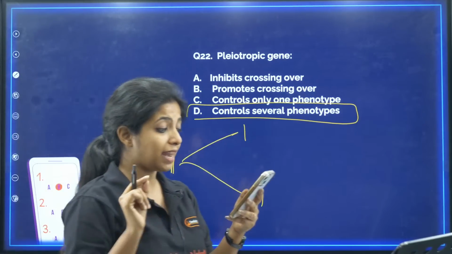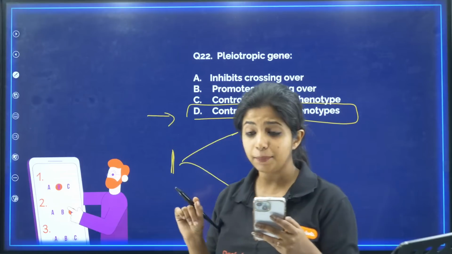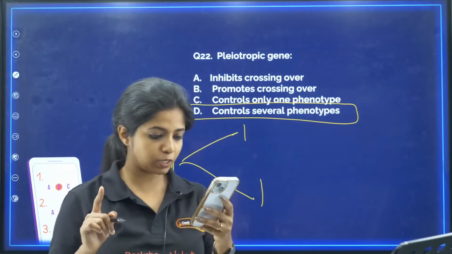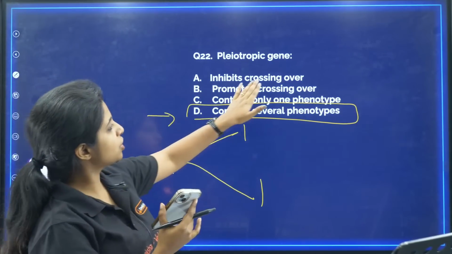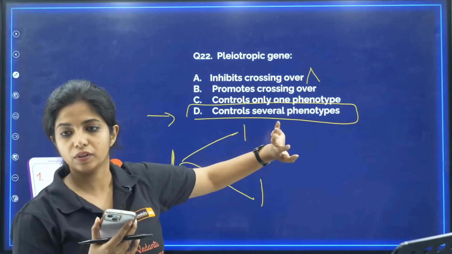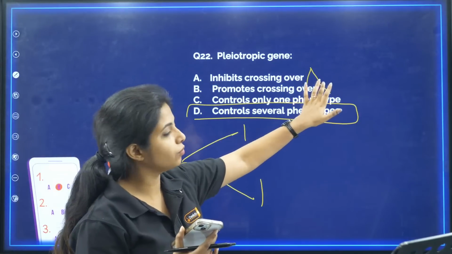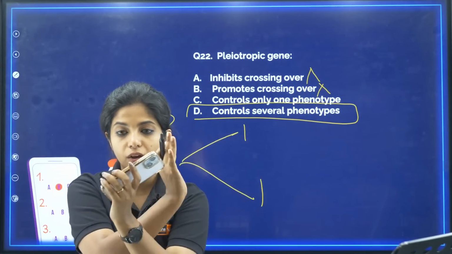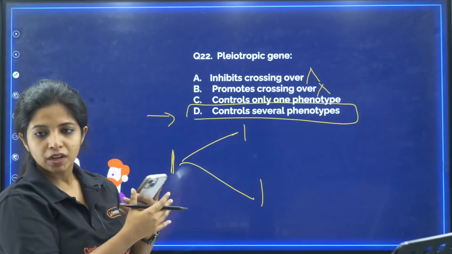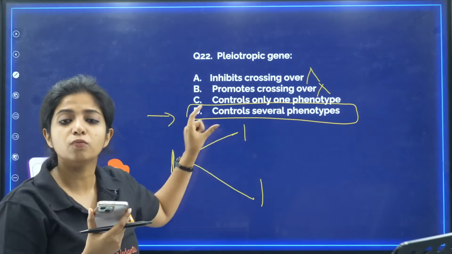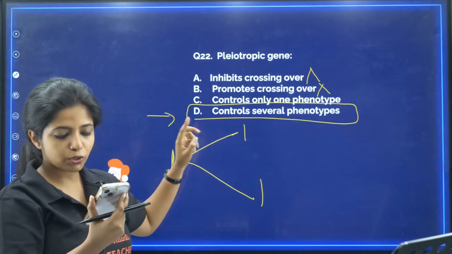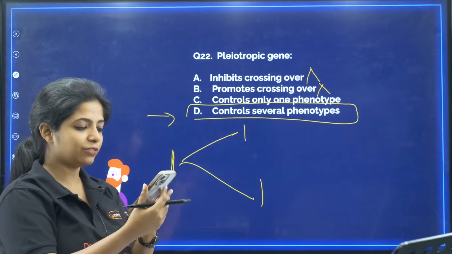Can anyone give me an example of pleiotropy? Any disorder? Explain every option, ma'am. Inhibits crossing over? No, my dear, it's not happening. It does not have anything to do with crossing over. Promotes crossing over? No. Crossing over means the chromosomes are here, they are crossing over, they are exchanging things. That does not have anything to do with this. Controls only one phenotype? That means only one character. No. It is controlling two characters. So your answer is yes, phenylketonuria.